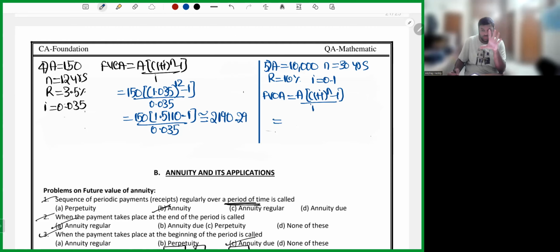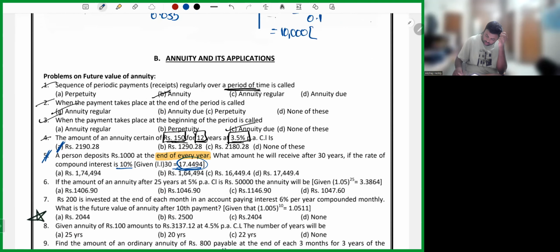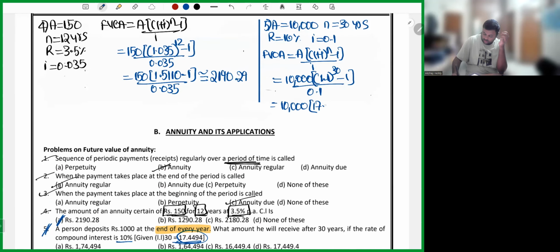So many times I wrote this formula. So 10,000 into (1.1 whole power 30 minus 1) divided by 0.1. So 10,000 into, what is 1.1 whole power 30? 17.4494. 17.4494 minus 1, whole divided by 0.1.